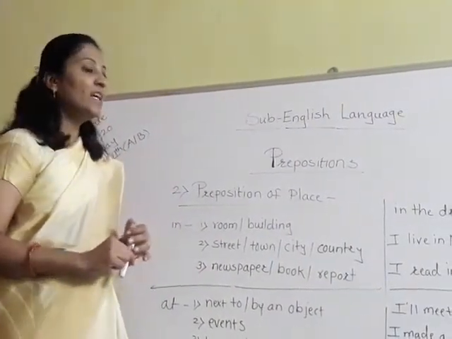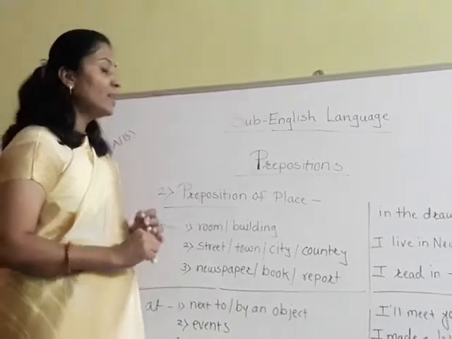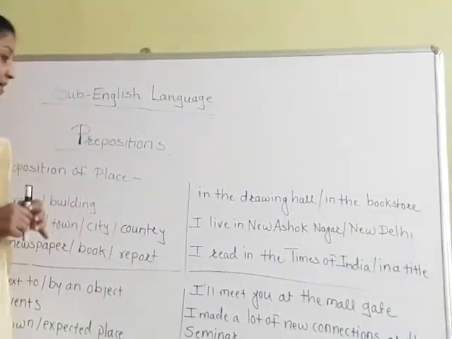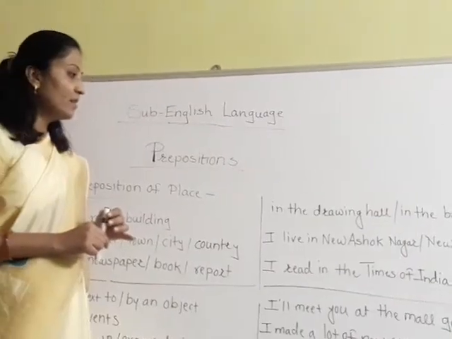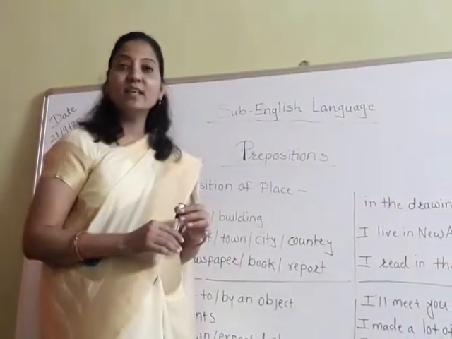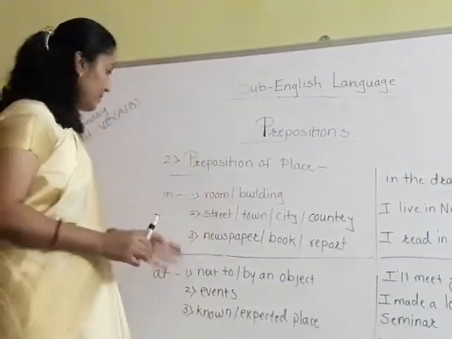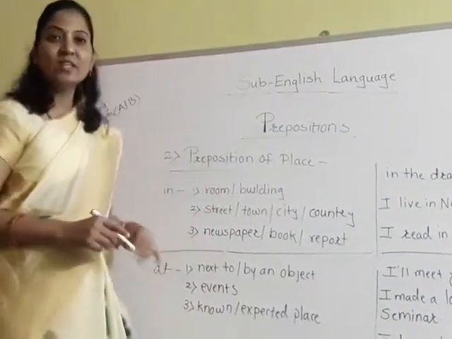Or in a title, meaning in a magazine or in a popular book: I read this news in a magazine. So this is all about the preposition in.